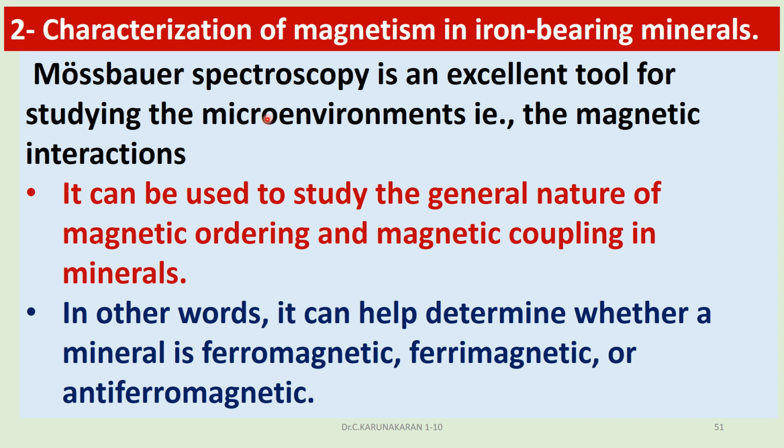It is also used in the characterization of magnetism in iron minerals. For example, whether the mineral obtained is ferromagnetic, ferrimagnetic, or antiferromagnetic. Mössbauer spectroscopy is an excellent tool for studying the microenvironments and local magnetic interactions, and the general nature of magnetic ordering: whether there is any magnetic ordering or magnetic coupling, Fe2+ and Fe3+ in minerals. In other words, it can help determine whether a mineral obtained is ferromagnetic, ferrimagnetic, or antiferromagnetic.